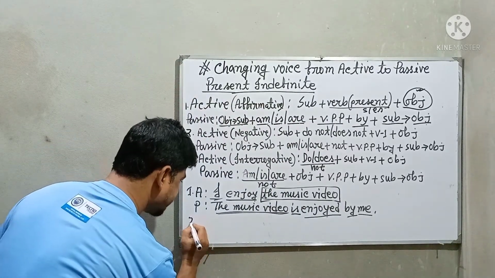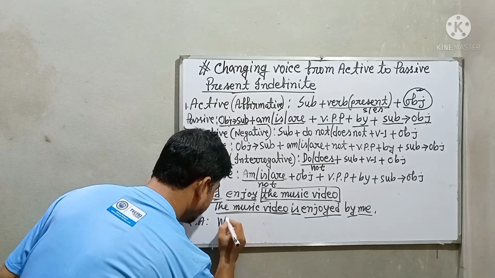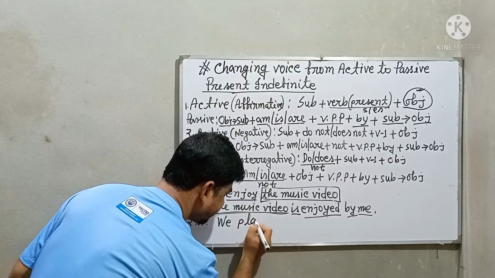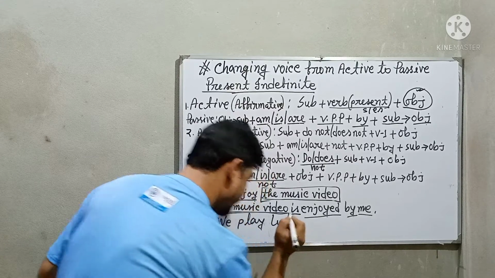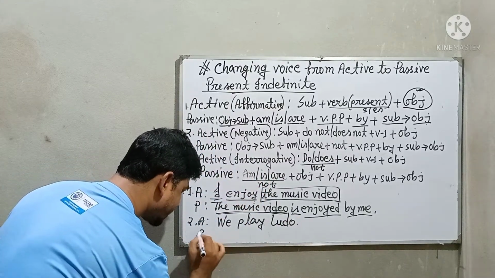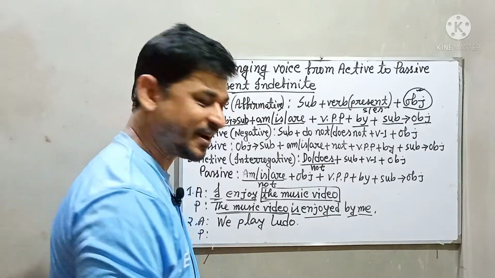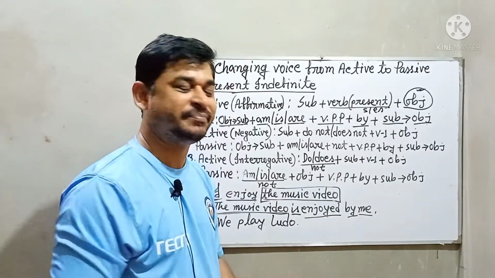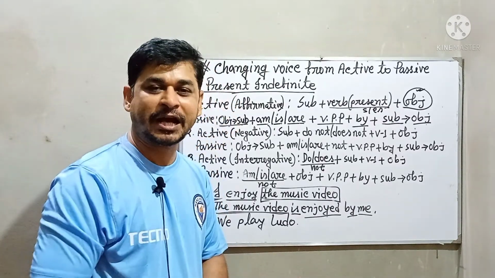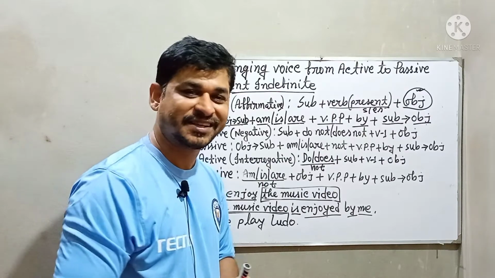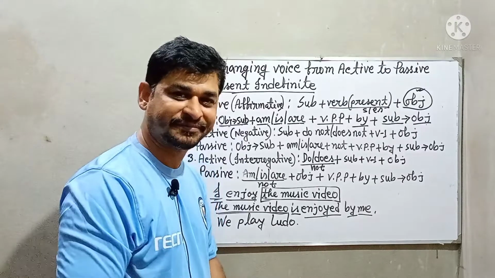Then take another example to make your idea more clear. We play Ludo. Ludo is an interesting game in this quarantine time, or lockdown time, or shutdown time. We don't have any opportunity to play together, so individually we can play Ludo online.